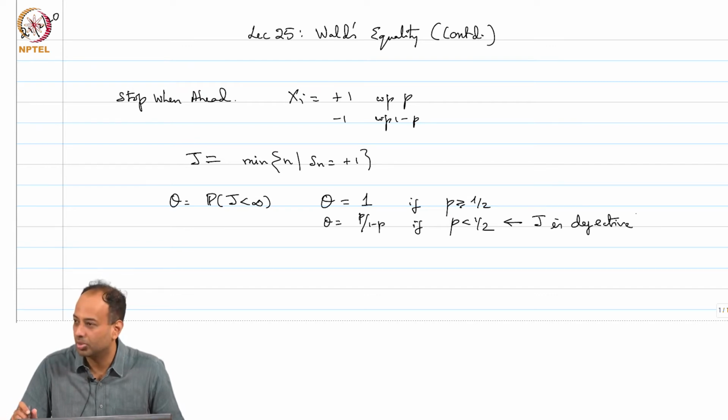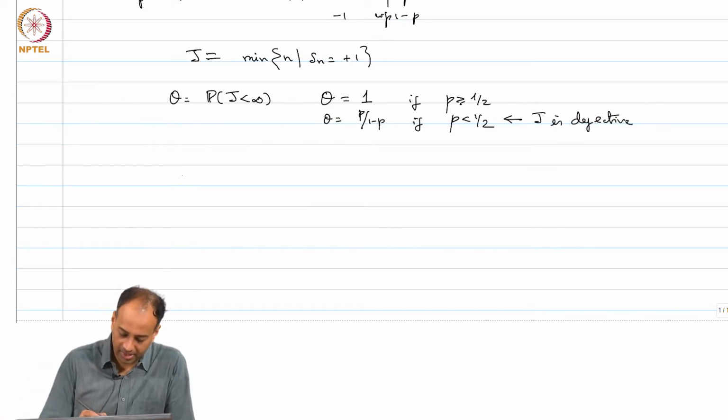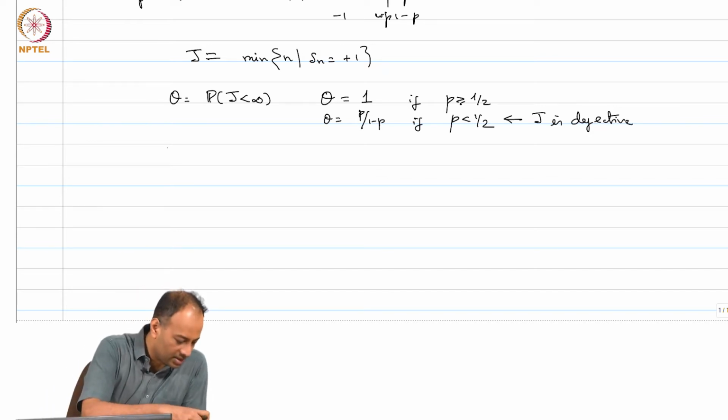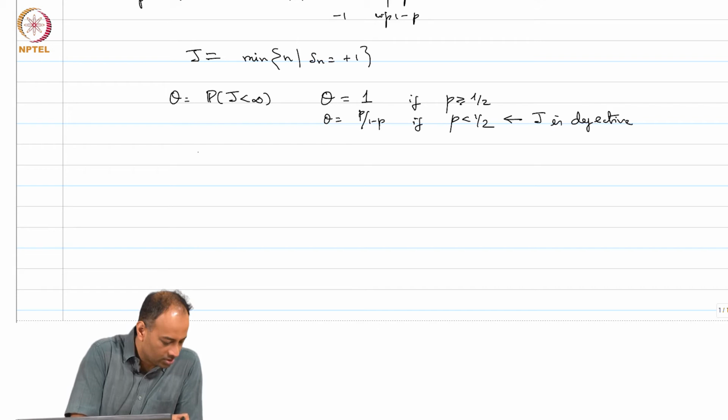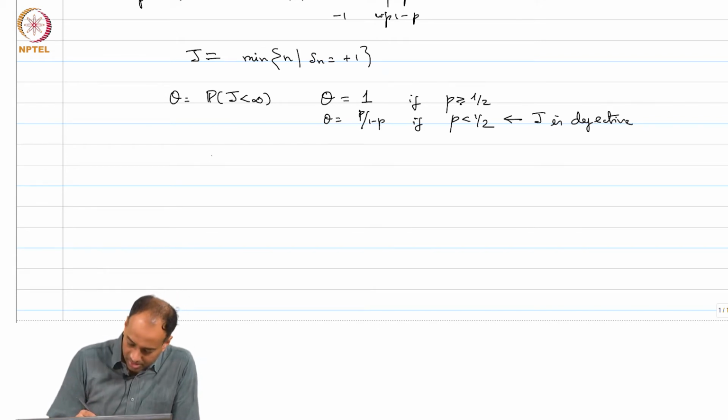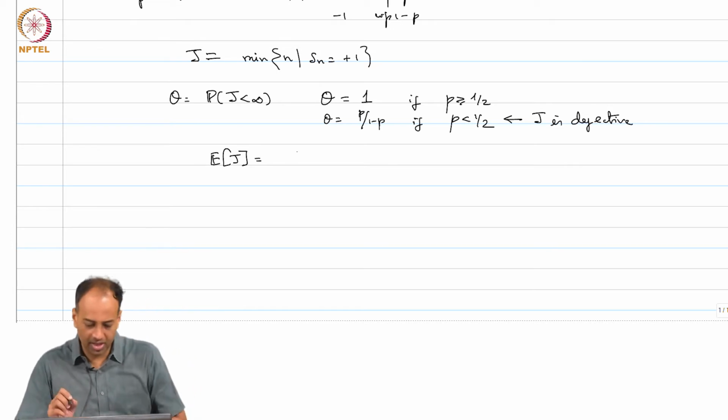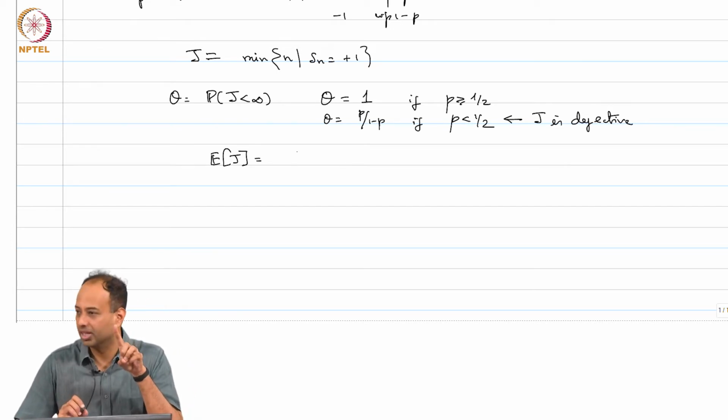with positive probability. And similarly, you can calculate the expectation of j. Okay, you can write a recursive equation similar to theta as follows. You can write expectation of j is equal to, so j is equal to 1 with probability p, right, because if you get +1 straight away you stop at j equal to 1, right.